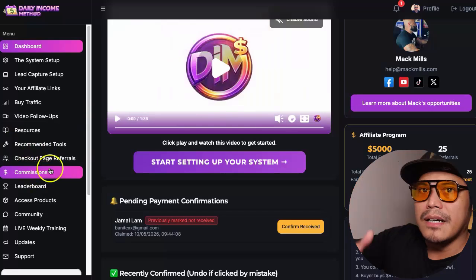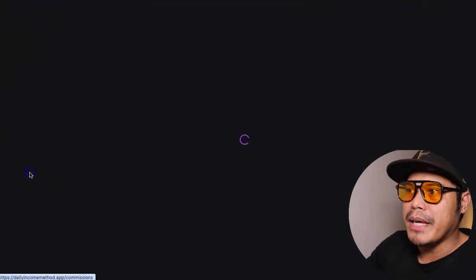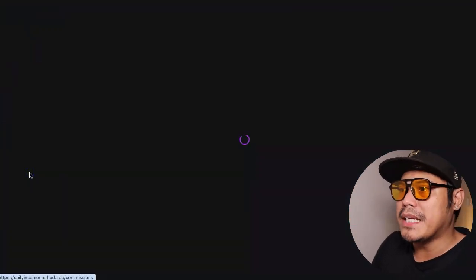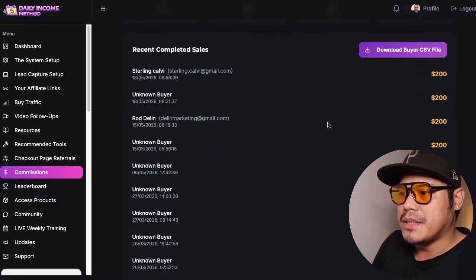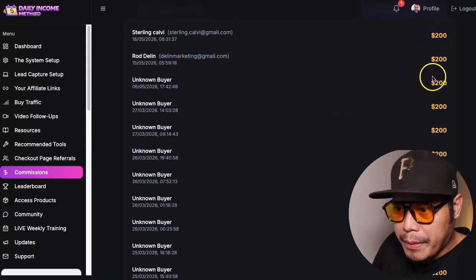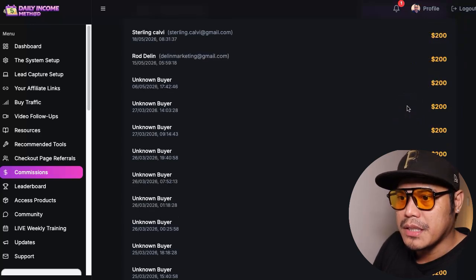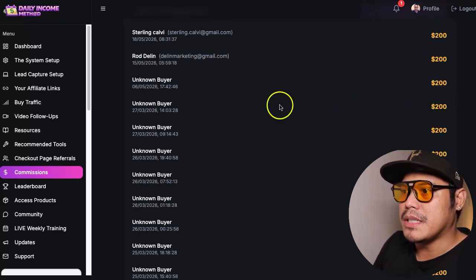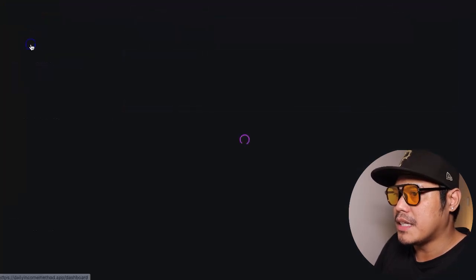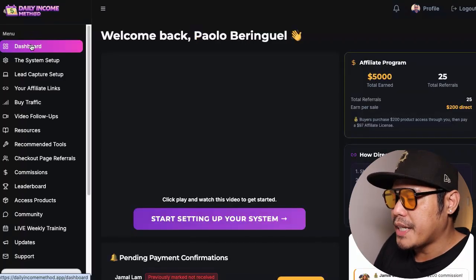So if you go to the page where it says commissions, this is exactly where you will be able to see your commissions. So you can see it here. Whenever people join, you will get a notification that someone joined and someone made that payment. So you will get a notification that you made $200 in commission, which is pretty awesome.